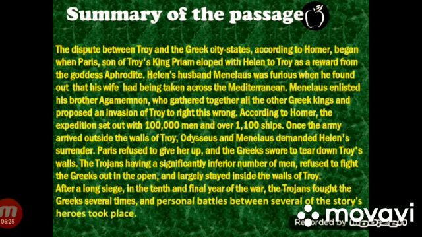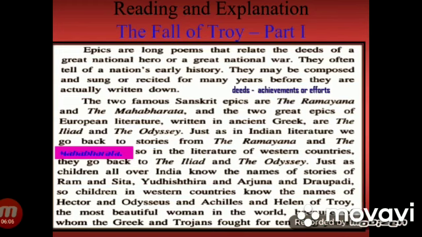Once the army arrived outside the walls of Troy, Odysseus and Menelaus demanded Helen's surrender. Paris refused to give her up, and the Greeks swore to tear down Troy's walls. The Trojans, having a significantly inferior number of men, refused to fight the Greeks out in the open and largely stayed inside the walls of Troy. After a long siege in the 10th and final year of the war, the Trojans fought the Greeks several times, and personal battles between several of the story's heroes took place. Reading and explanation. The Fall of Troy, part 1.